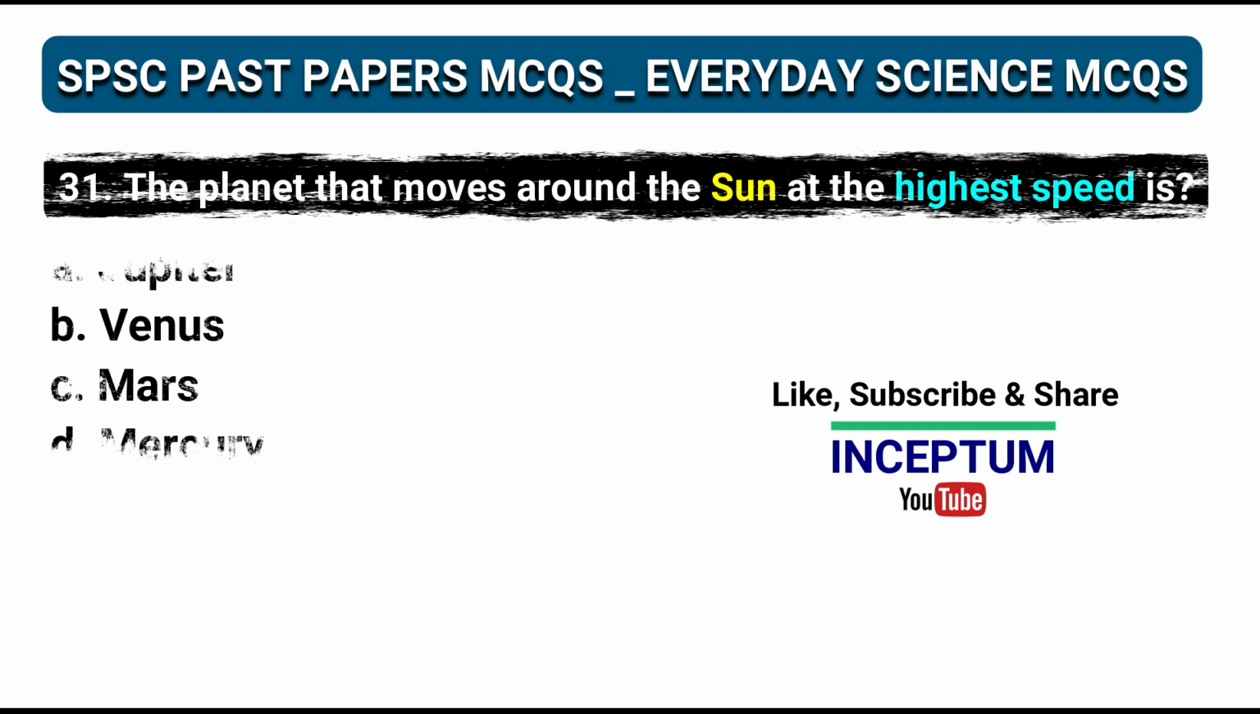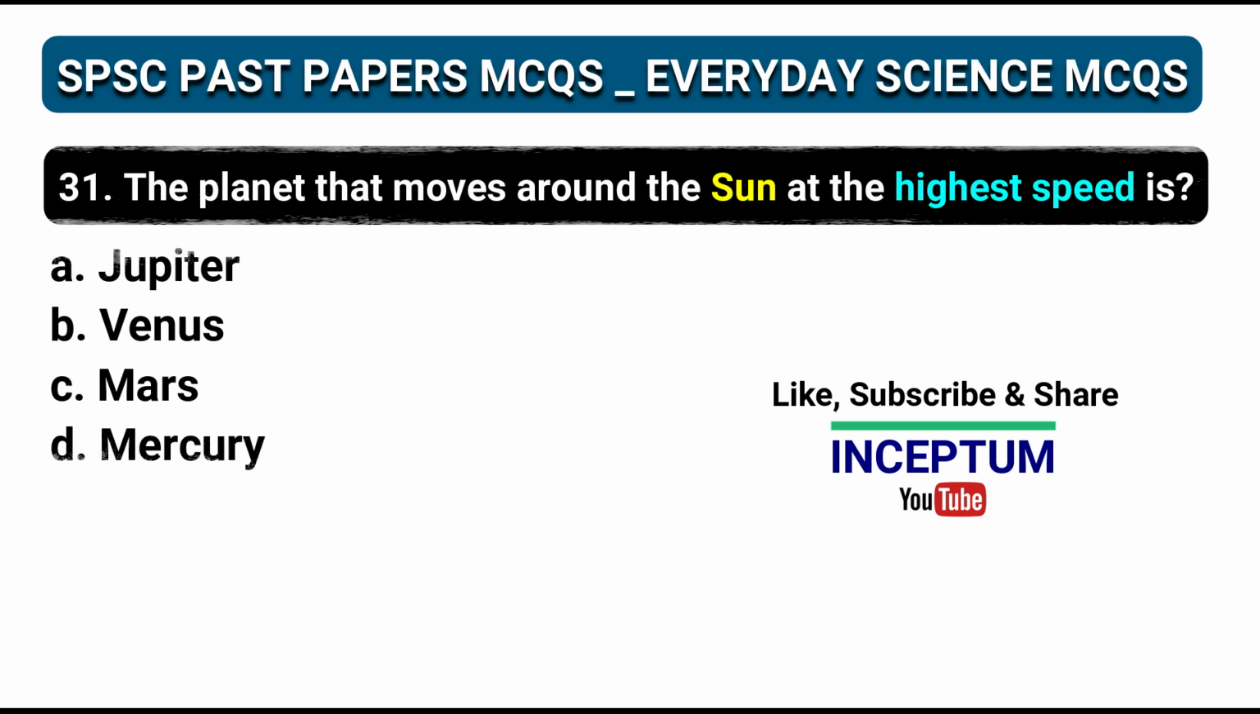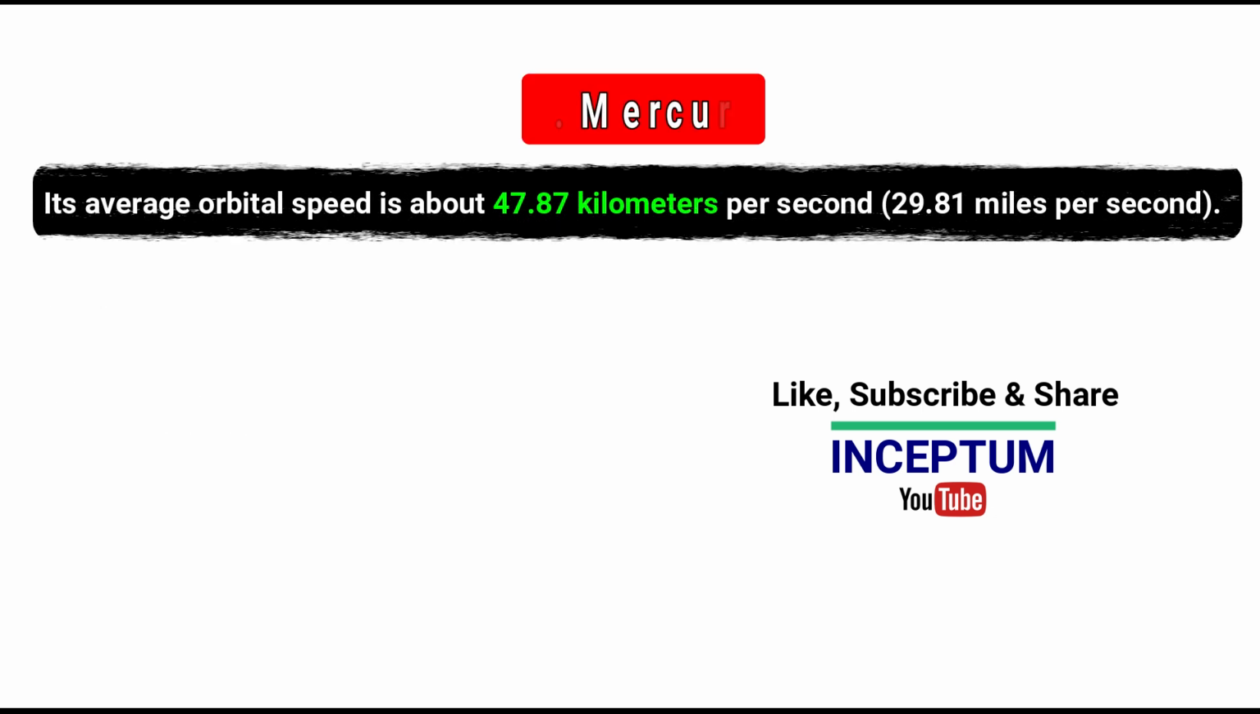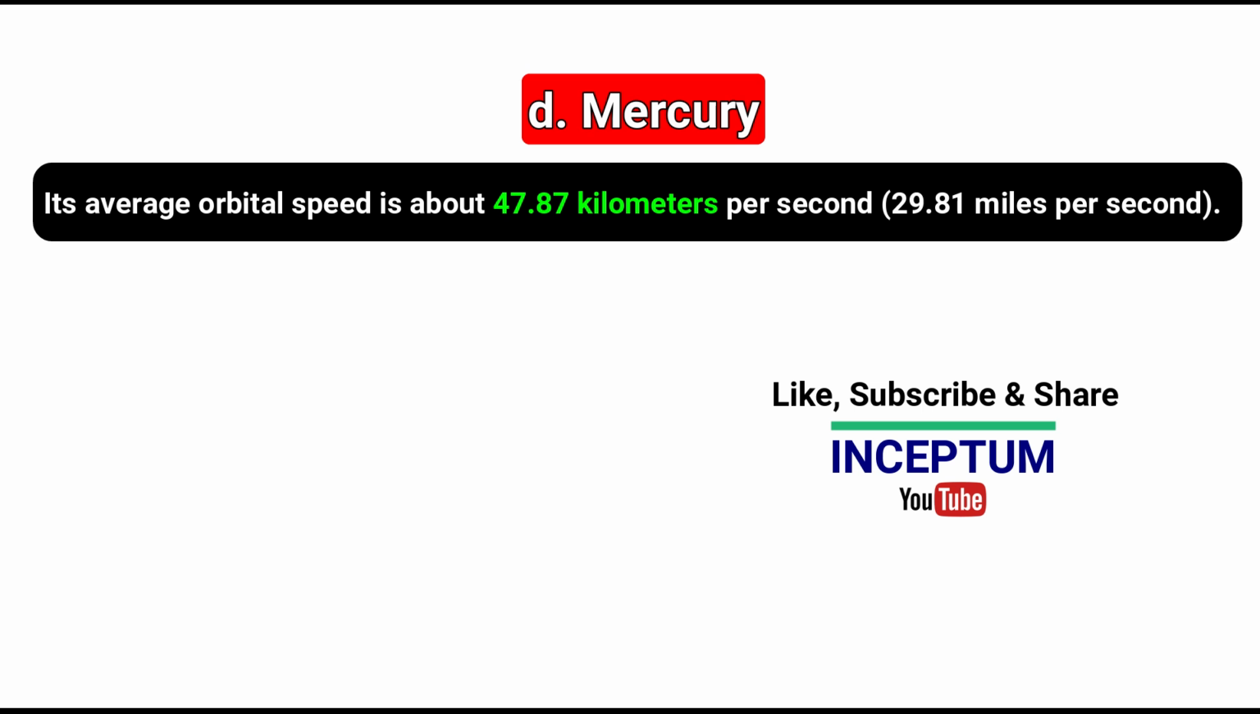Question number 31. The planet that moves around the sun at the highest speed is. In the options: Jupiter, Venus, Mars, Mercury. And the right one is option D, Mercury. Its average orbital speed is about 47.87 kilometers per second.